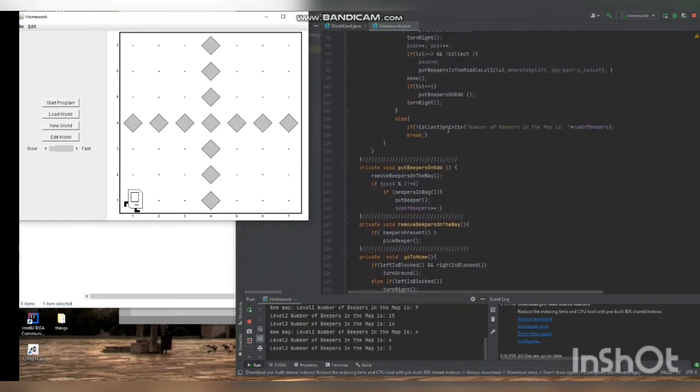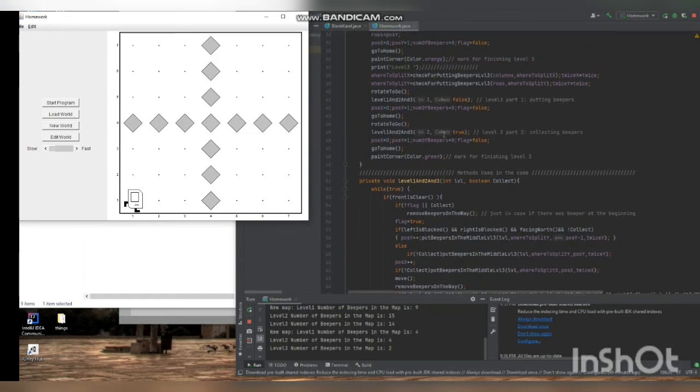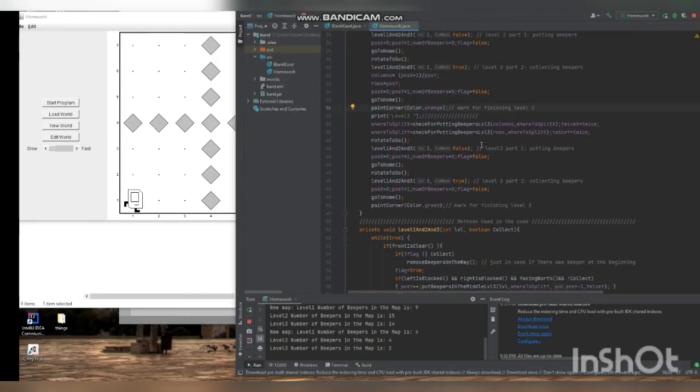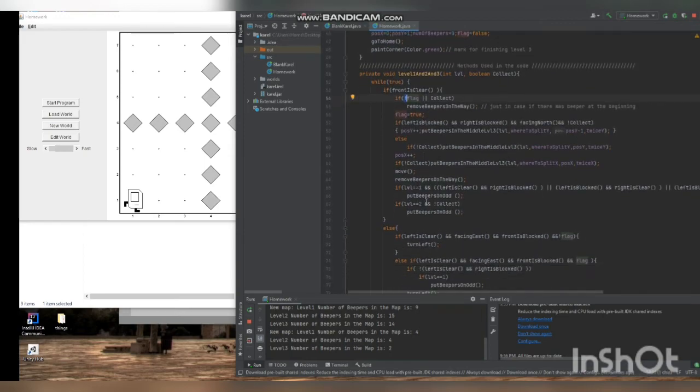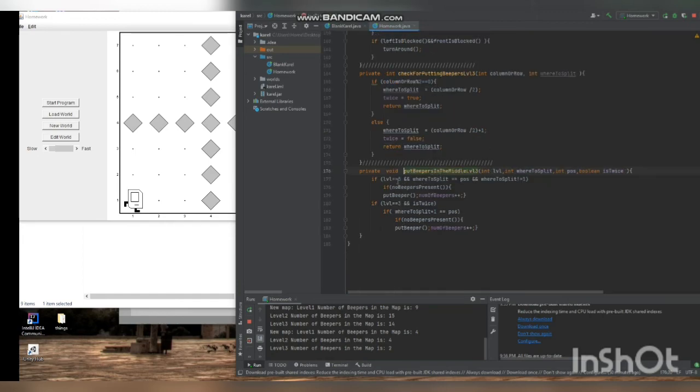And then after finishing level 2 and preparing for level 3, it will start level 3. And also it is the same method, as I said. But here it will check and put papers in the middle of level 3. So actually here it checks if it's level 3. If it's level 3, it will do this. And it will just put the paper if the word split, which we said before, is exactly where the car is at the